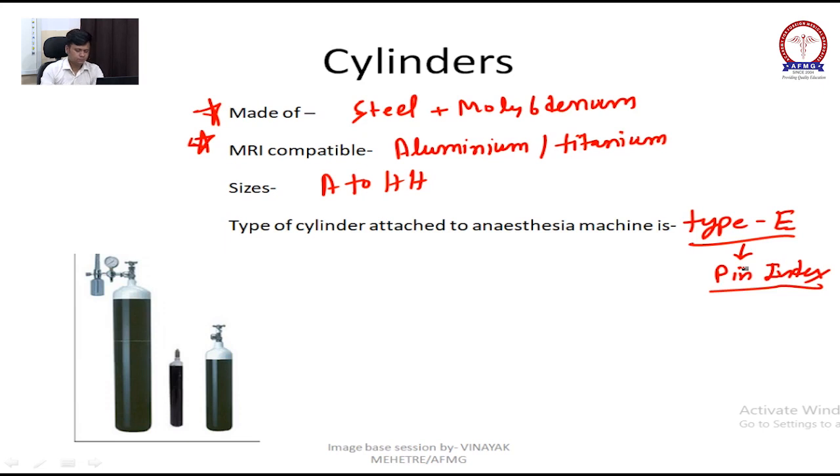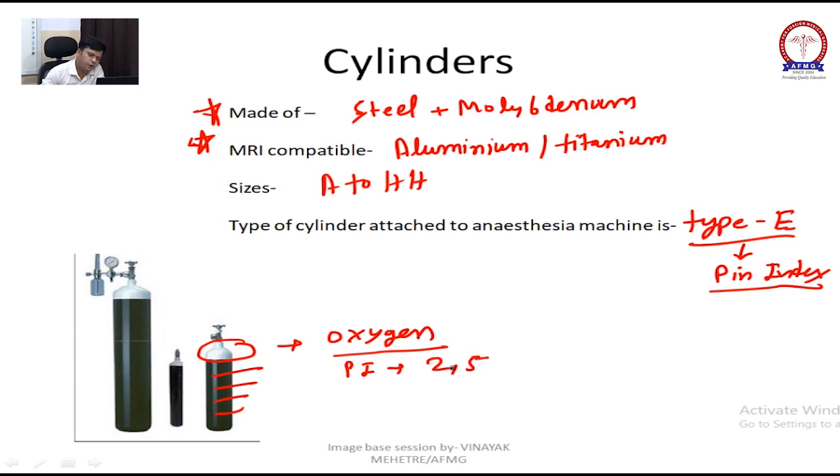This cylinder, here you can see black body and white shoulder, is of oxygen. Black body, white shoulder, it is oxygen, and the pin index is 2 and 5, not 2.5, 2 and 5.